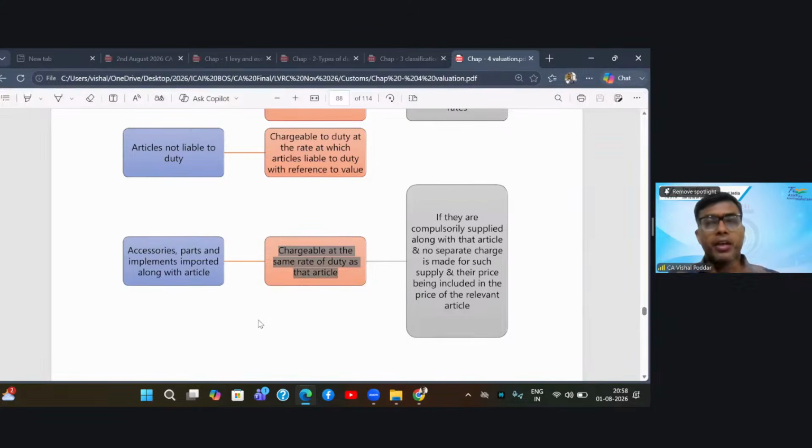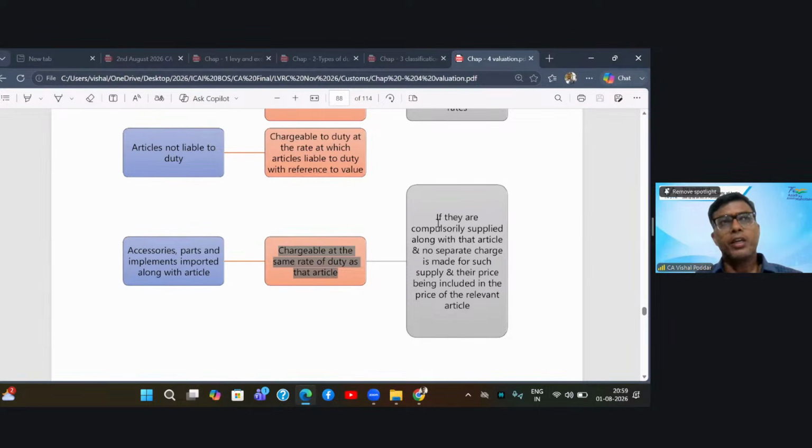They may have a different rate. However, if they are imported along with your main product, then these accessories, parts, etc. will bear the same rate of duty as is applicable to your product. In other words, you will not value them as spares or parts or as independent items. You will treat them as part of the composite supply where the main supply is the machine. So the rate of the machine will also be applied to these accessories and parts.